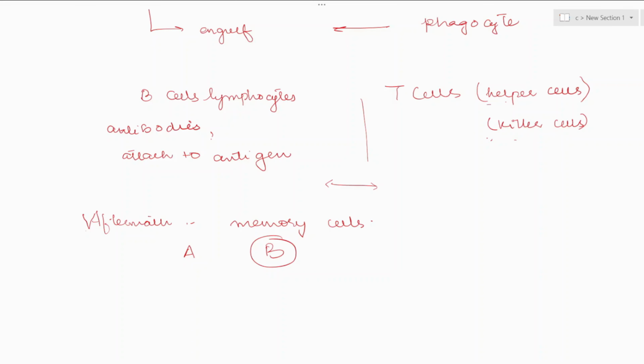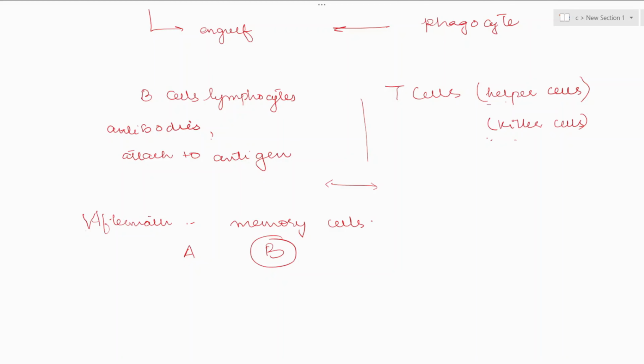Have you got this point? Okay, these are the locations. B cells are produced within bone marrow. What is bone marrow? The B cells kill the antigen by attaching to it and destroying it.